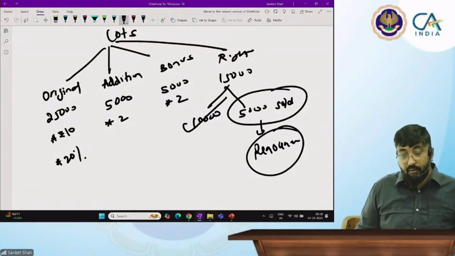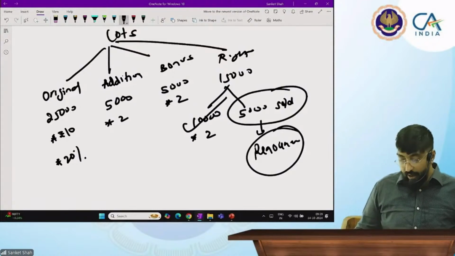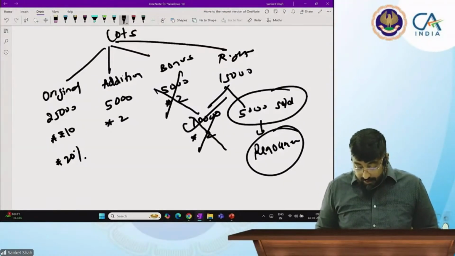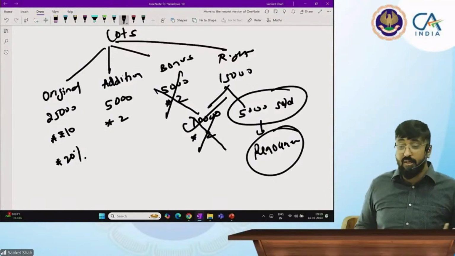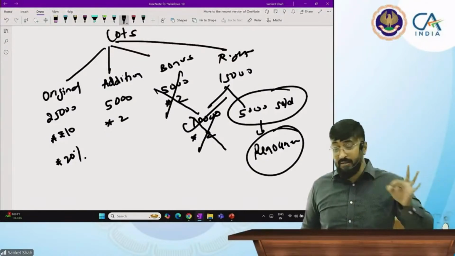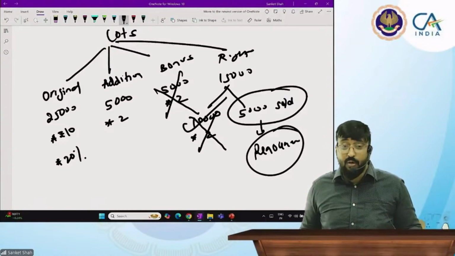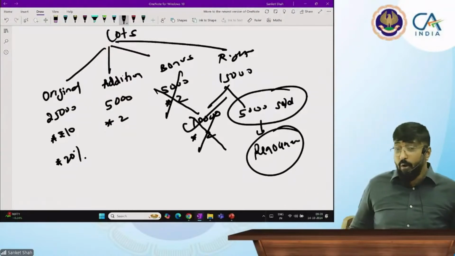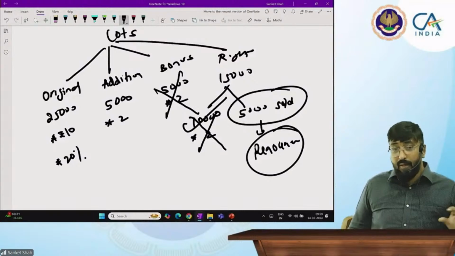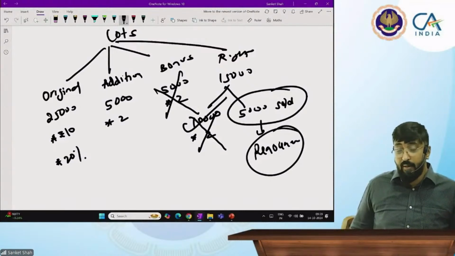So Rishita, now rupees 10 into 20% you will get on these shares also. Yes, sir. 5,000 into 10 into 20%. Should I write it as 2 rupees dividend? Bonus shares will also get 2 rupees? No, sir, there is no dividend on bonus and right issue. Yes, there is no dividend on bonus and right issue. If nothing is specifically mentioned, write down this sentence in the exam and you will get marks for that: bonus shares and right shares are not entitled for dividend. You only give this note in the exam and you will get these marks. Okay? If nothing is mentioned.